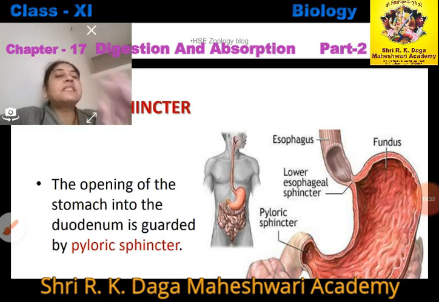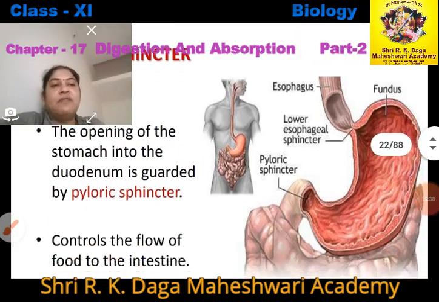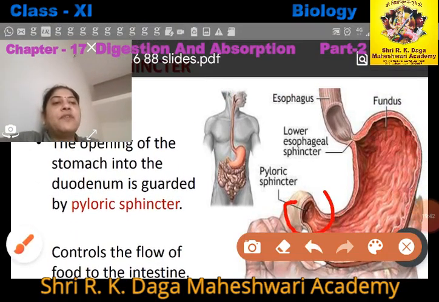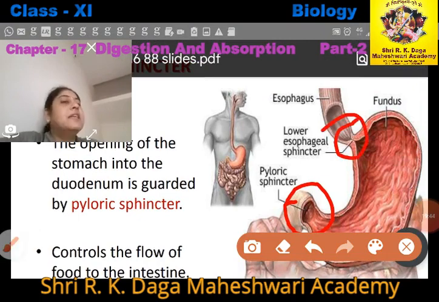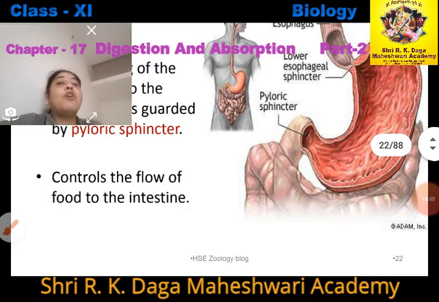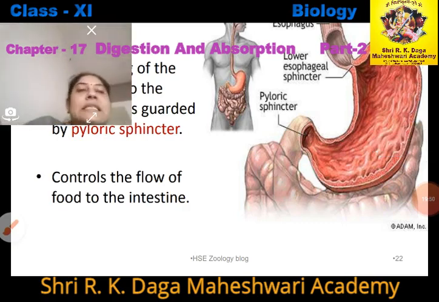So the duodenum is guarded by the pyloric sphincter, and sphincter means what? We have already discussed this one. This is the pyloric sphincter and this is the esophageal sphincter, right? It controls the flow of food to the intestine.